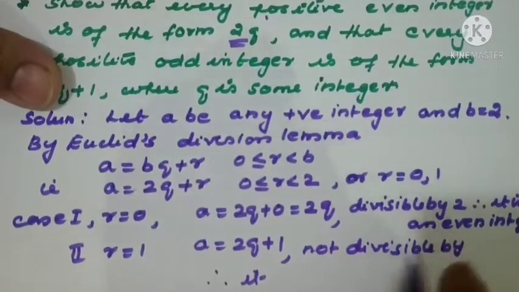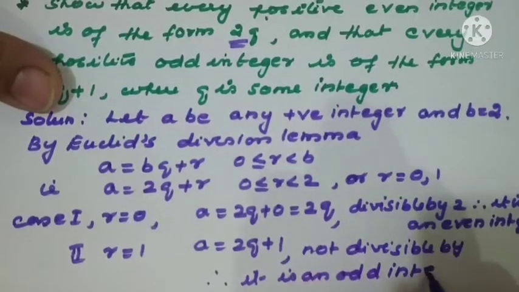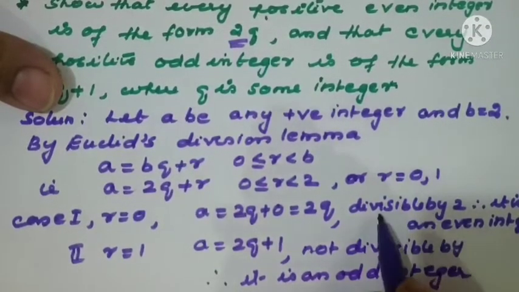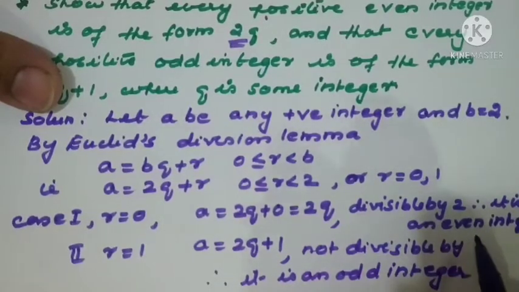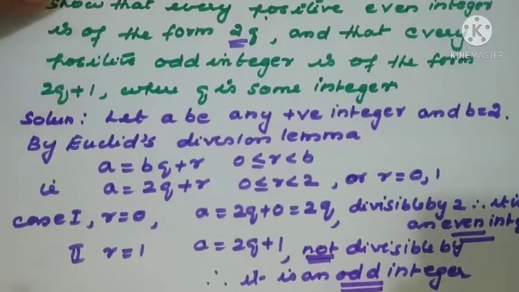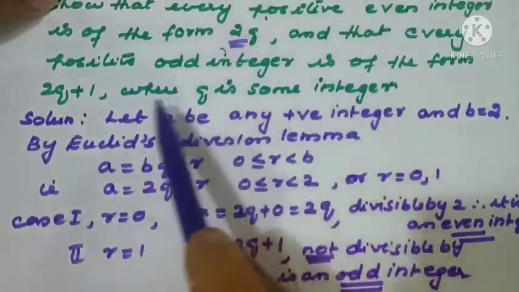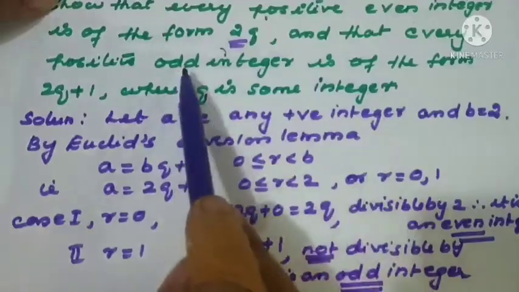What is the conclusion? It is an odd integer. So we have shown that when it is an even integer, it is in the form 2q. That means it is divisible by 2, therefore it is even. Here it is not divisible by 2, so it is an odd integer. So we got that 2q is the form of an even integer, whereas 2q + 1 is the form of an odd integer.